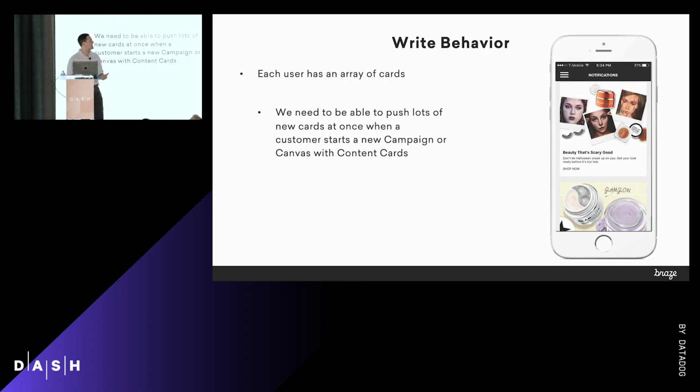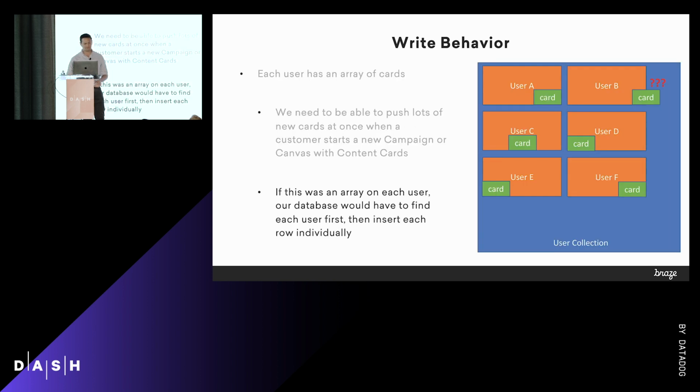Well, it turns out that it's all because of write behavior. So each user, like I said, has this array of cards, and you're delivering these cards on a per-user basis. We need to be able to push lots of new cards at once when we dispatch a campaign. And it turns out that writing 1 million cards to 1 million different arrays is a little difficult, especially if you're using a document database, and we'll see why.